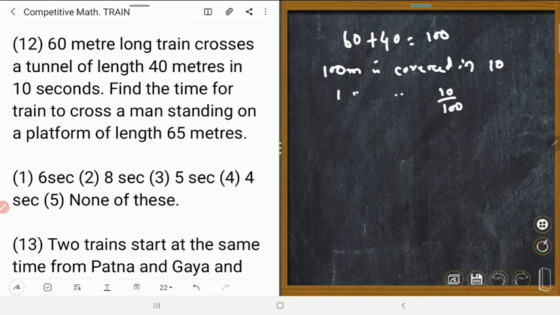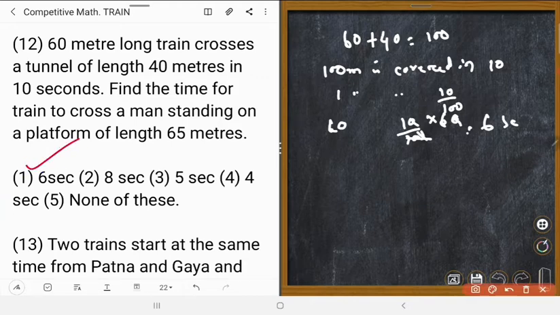So passing its length of 60 takes 10 upon 100 into 60. The zeros cancel, 6 seconds. Could you understand? So what is the time? The right answer is Number 1.